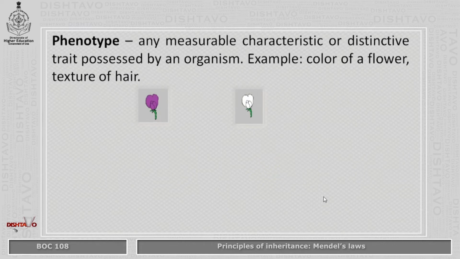A phenotype is any measurable characteristic or distinctive trait possessed by an organism. For example, the color of a flower. It can be either purple or white in pea plants. Also, we can take the example of texture of hair.